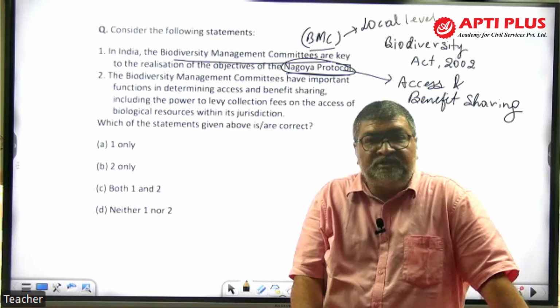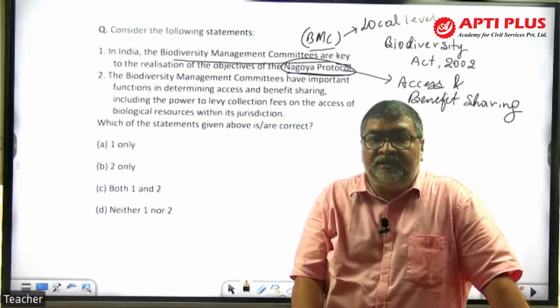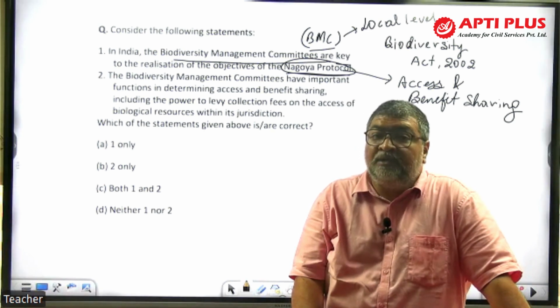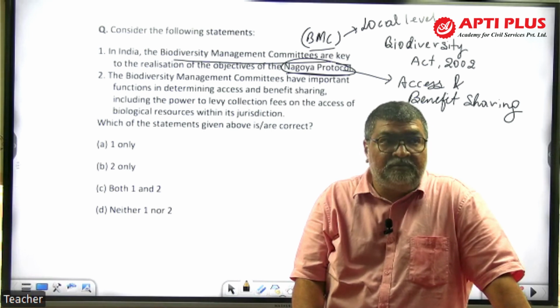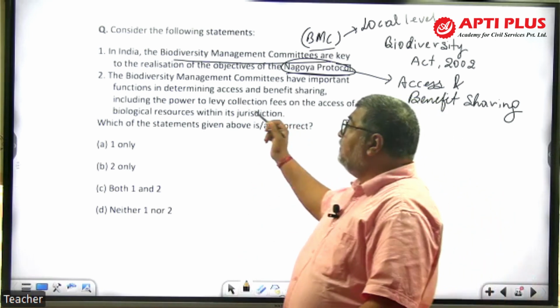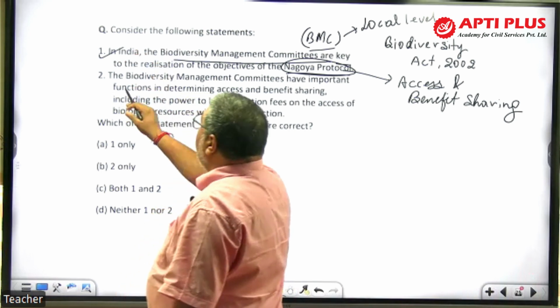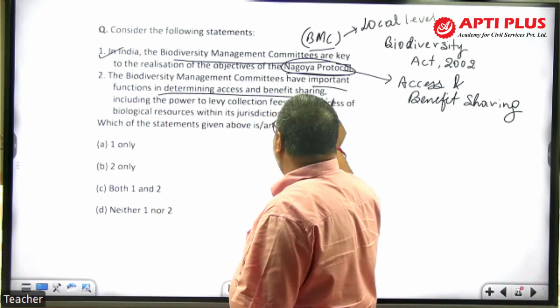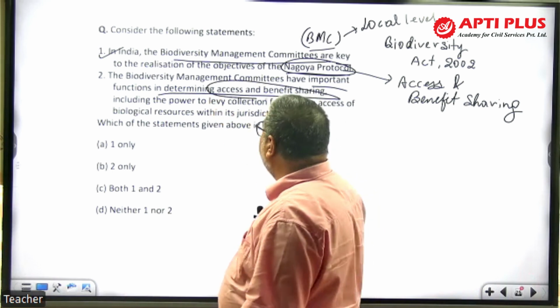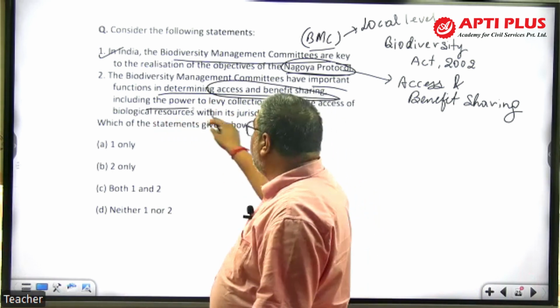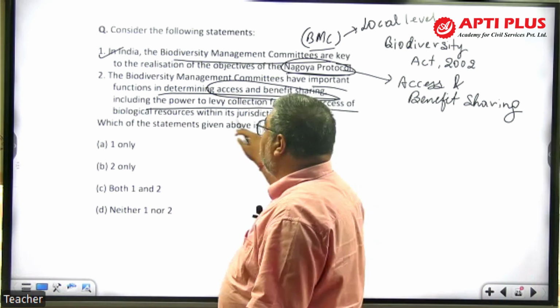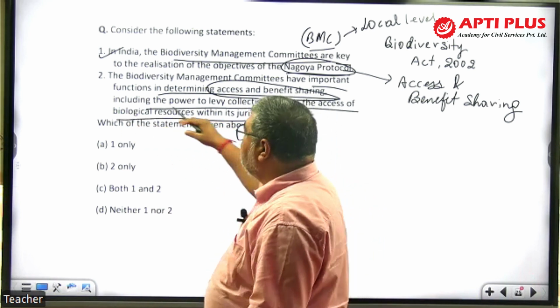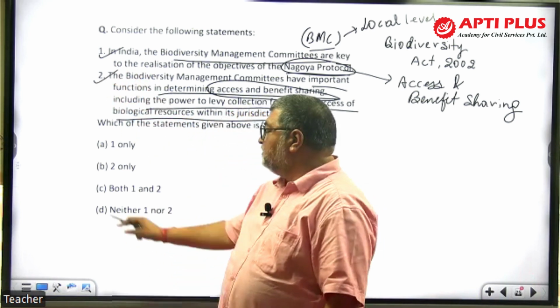At the local level, panchayat level, and in urban areas, municipality level, we have BMCs, Biodiversity Management Committees, right? Now look here, this is correct. The Biodiversity Management Committees have an important function in determining access and benefit sharing, which is what the Nagoya Protocol is all about, including the power to levy collection fees for access to biological resources within their jurisdiction. This is also correct. The answer is both 1 and 2.